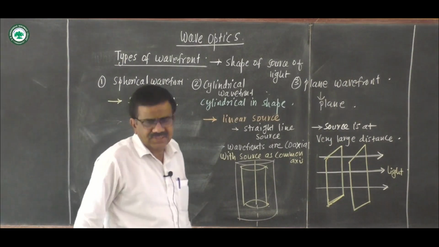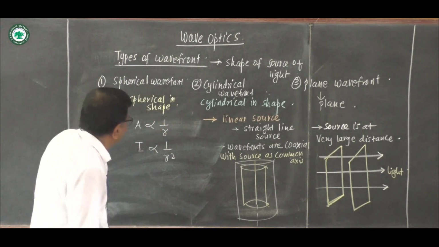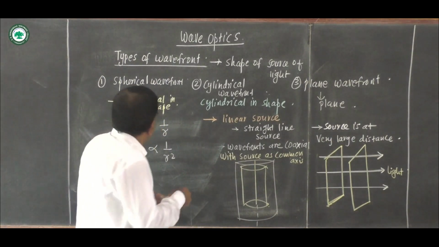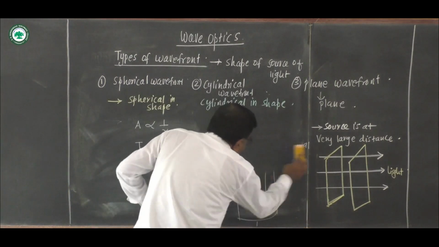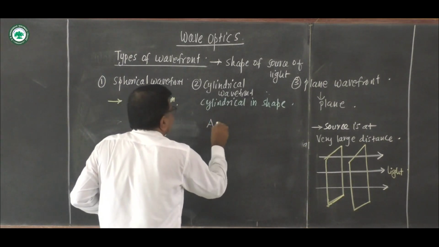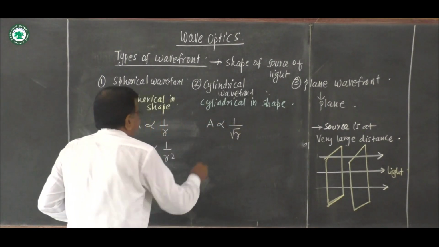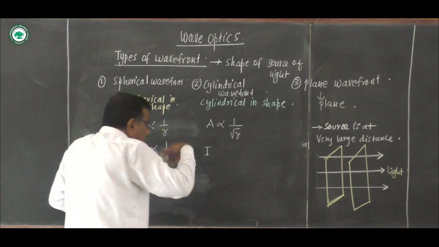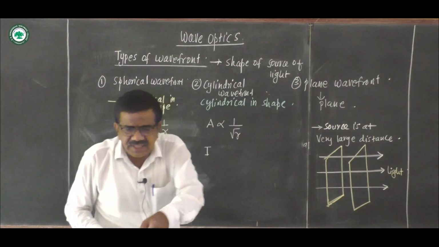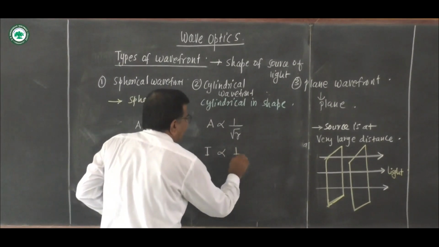For the cylindrical wavefront, the amplitude of the wave is inversely proportional to the square root of r, and intensity is directly proportional to a square, so intensity is inversely proportional to r.